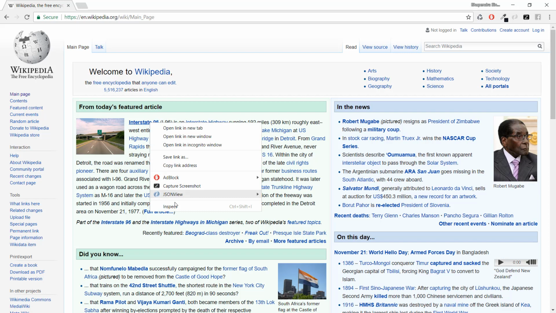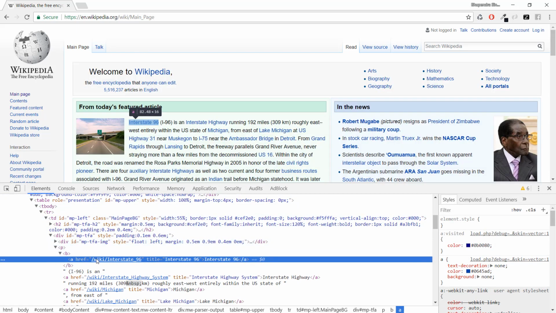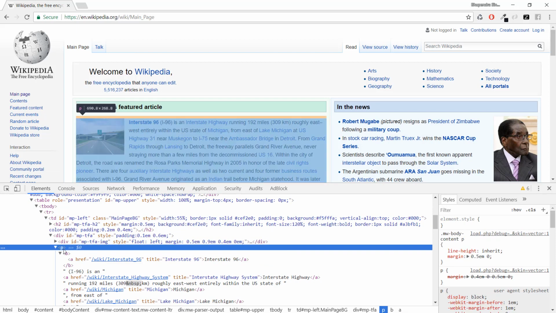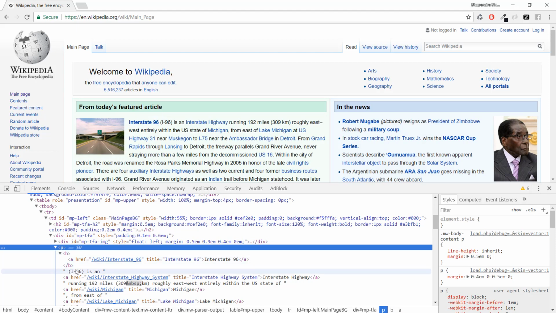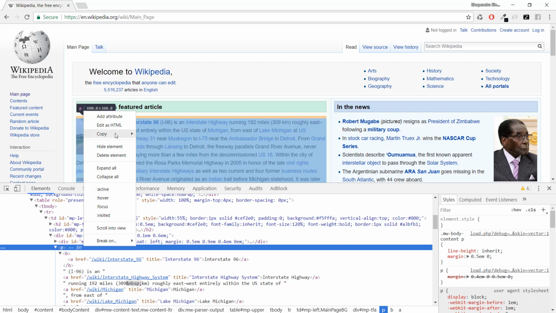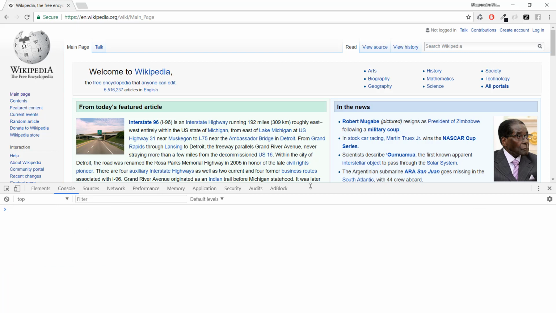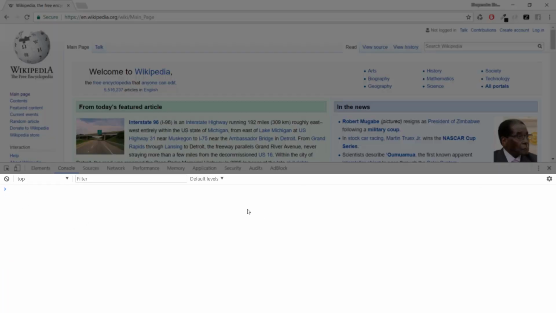Let's inspect element, and this is the paragraph which we are interested in. If I right click and select copy selector, go to the console and check whether jQuery exists.